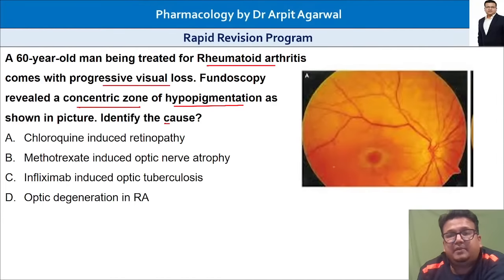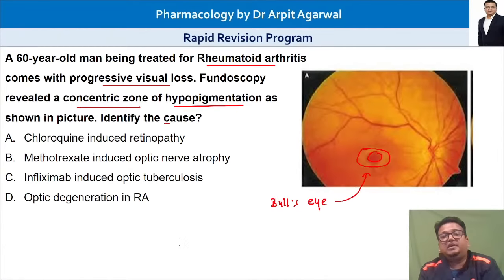Concentric zone of hypopigmentation. You can see this is hyperpigmentation, then there is hypopigmentation. This kind of appearance is called bull's eye maculopathy, and that is caused by nothing but chloroquine.